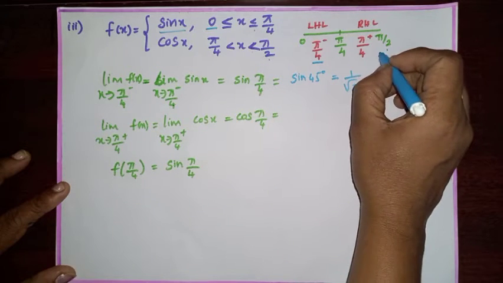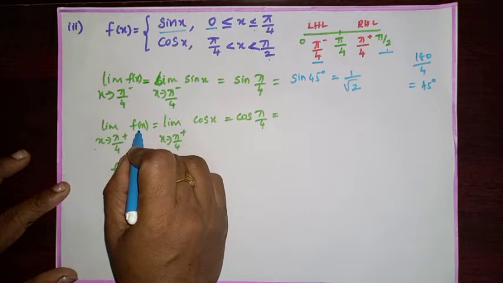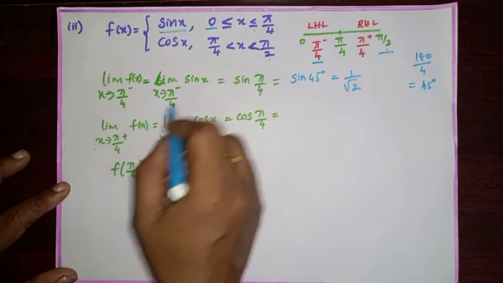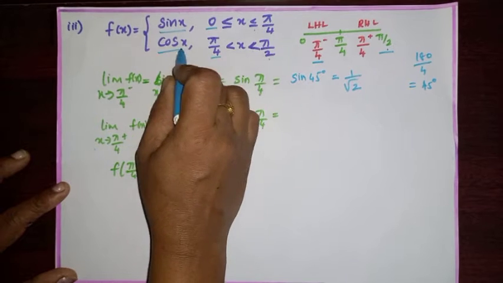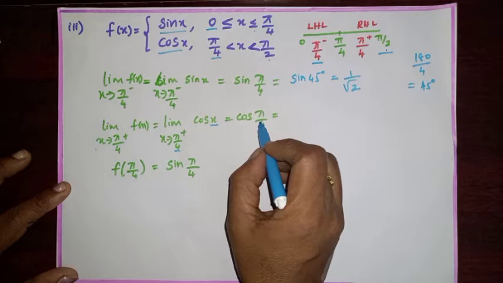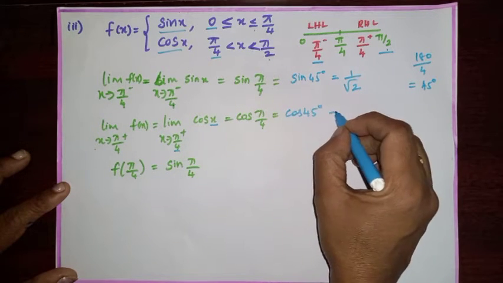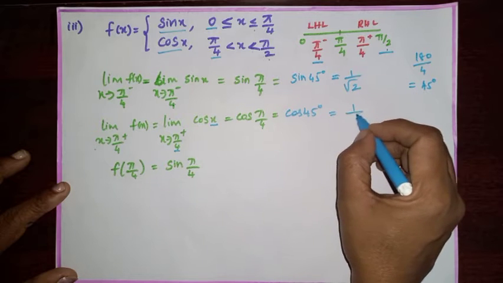Now we will check the right hand limit. Limit x tends to pi by 4 plus f of x. Pi by 4 plus means greater than pi by 4. Greater than pi by 4 is cos x. In the place of x, you substitute pi by 4. Cos pi by 4 is equal to cos 45 degree. The value of cos 45 degree is 1 by root 2.